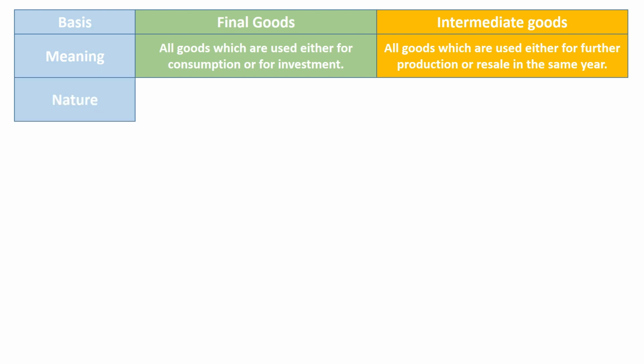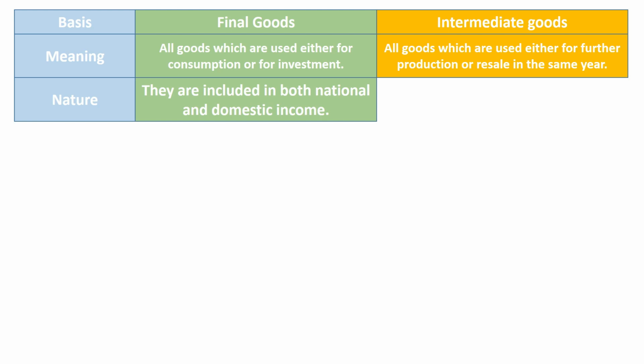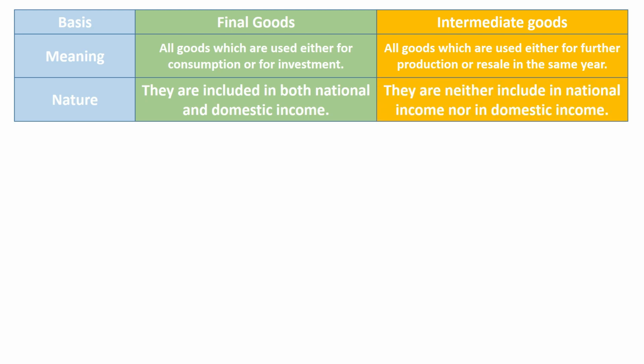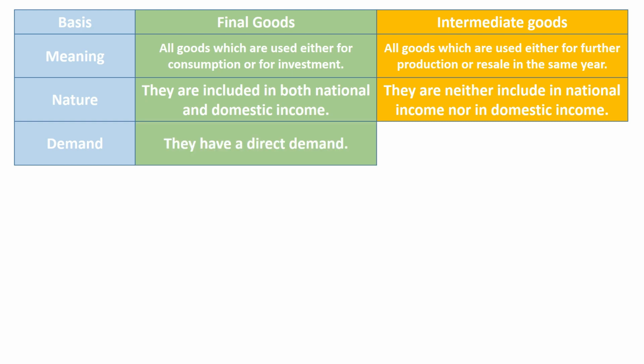The second basis of differentiation is nature. Final goods are included both in national income and domestic income. Intermediate goods are neither included in national income nor in domestic income. In the next lesson, we will discuss domestic and national income in detail. The third basis of differentiation is demand. Final goods have a direct demand. Intermediate goods have derived demand.